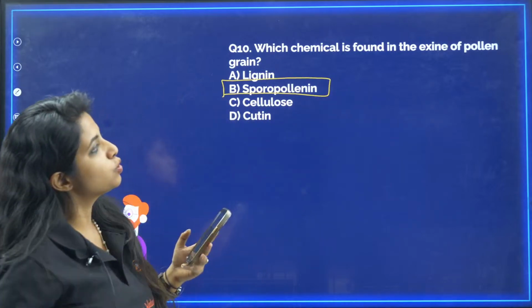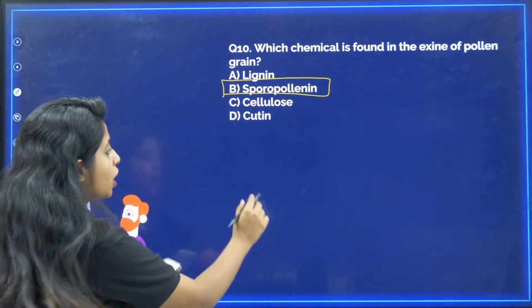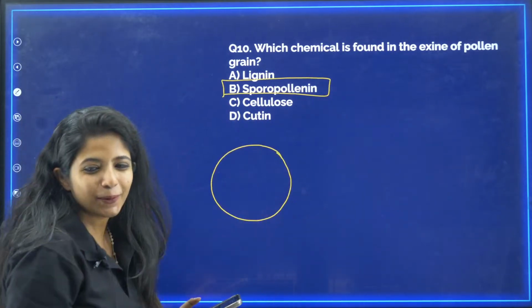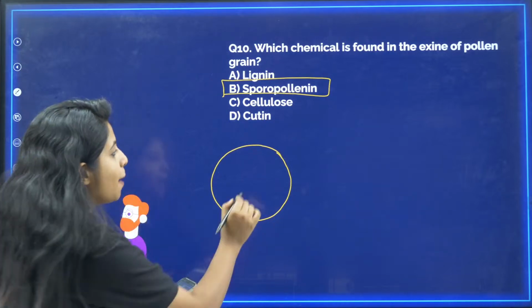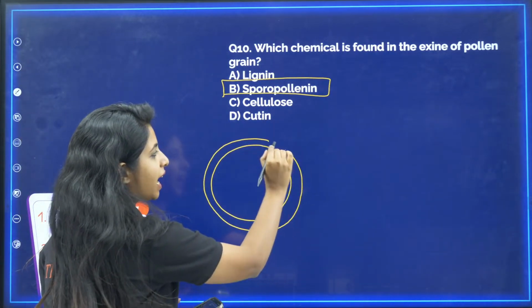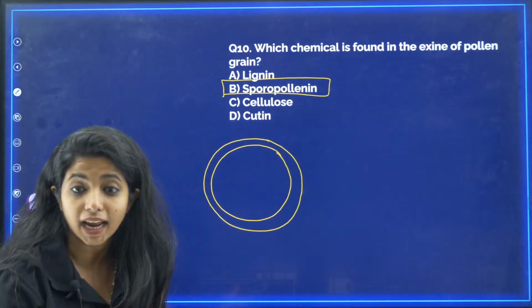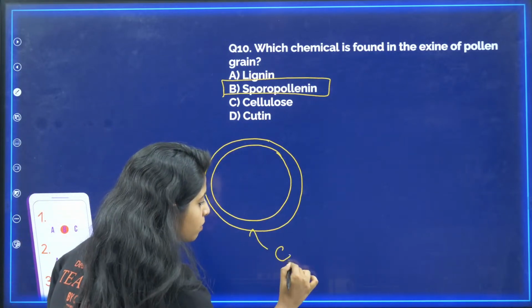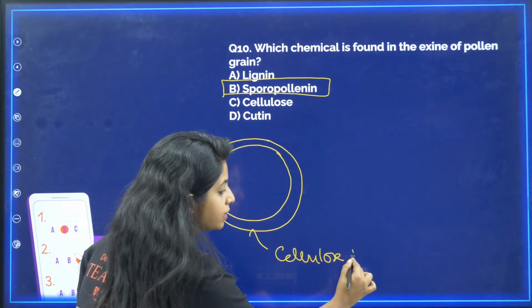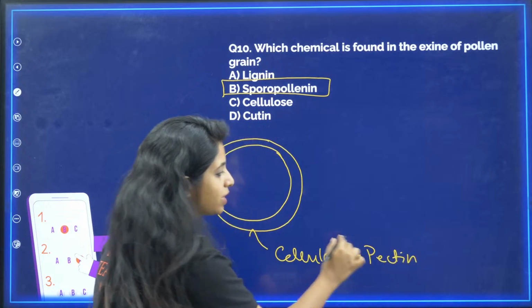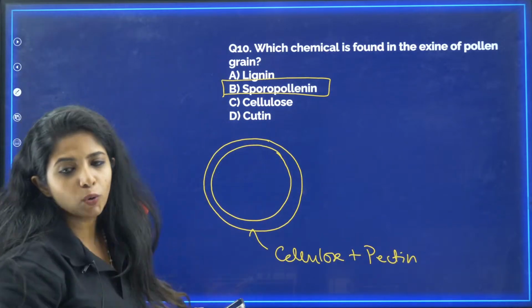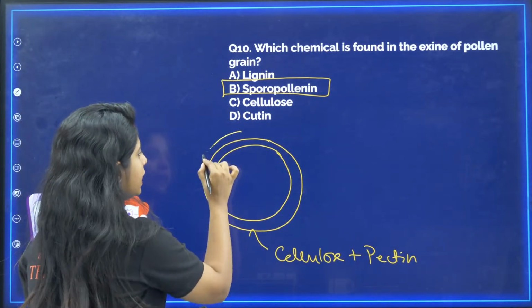The answer would be sporopollenin. In the exine, if you talk about the pollen grain, suppose this is a pollen grain. A pollen grain will have a plasma membrane. Apart from that, it will have an intine, one extra layer. Intine is made up of two things. Remember it always, cellulose and pectin.